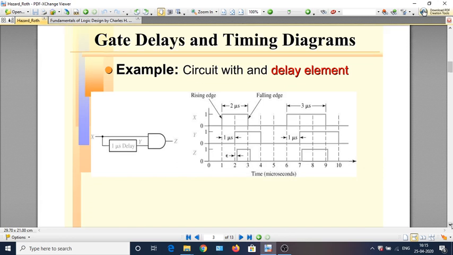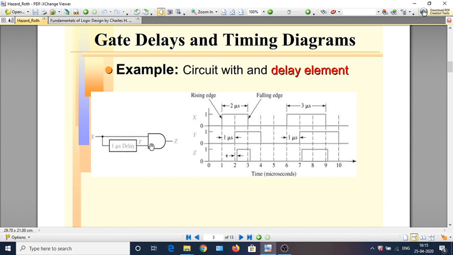Now we will see what effect there will be if you have a circuit in which a delay element is present. It can be simply a buffer which buffers the signals, amplifies them and outputs them. It's simply a delay element. It doesn't logically change the value, but just introduces a delay. Let us assume that there is a delay element which introduces a 1 microsecond delay along a path.